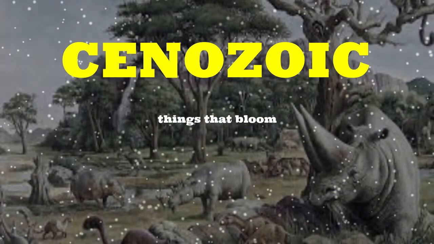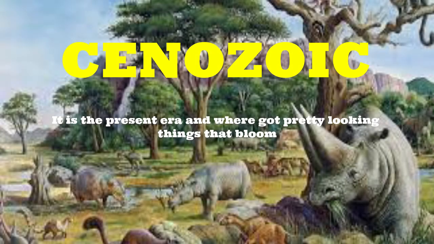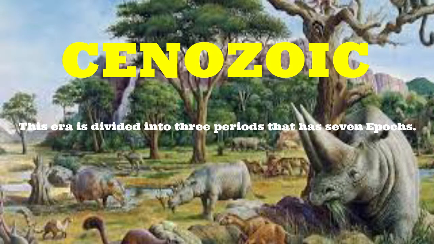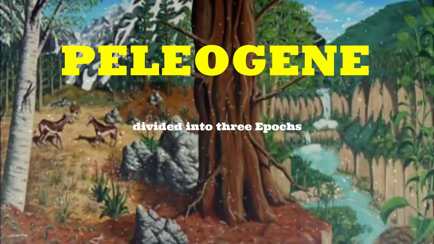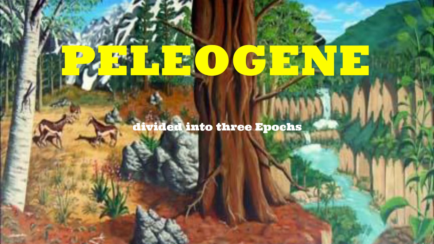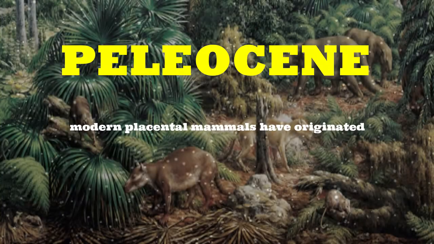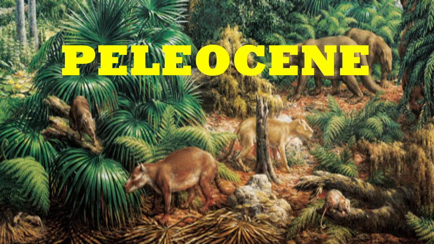The last era is called the Cenozoic. It is the present era, where we got pretty-looking things that bloom. This era is divided into three periods that have 7 epochs. The first period is called the Paleogene, which is divided into 3 epochs. The first epoch is the Paleocene, where modern placental mammals originated.